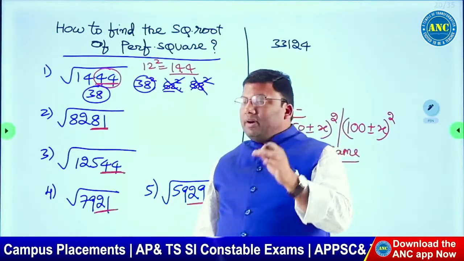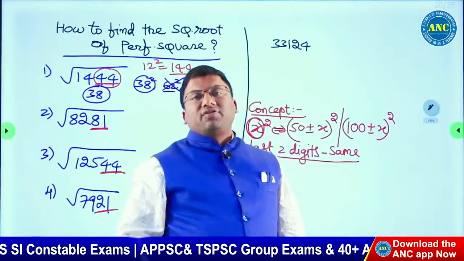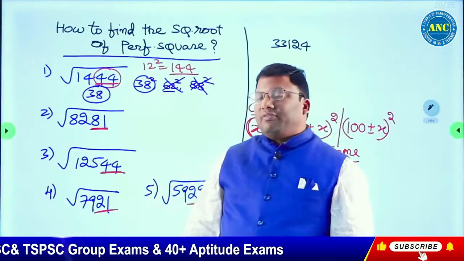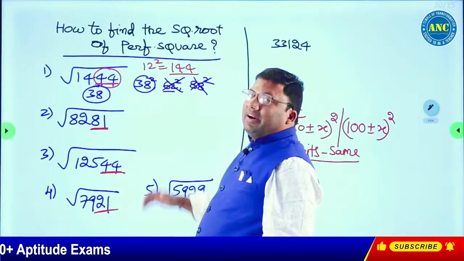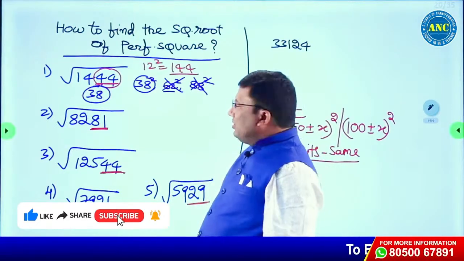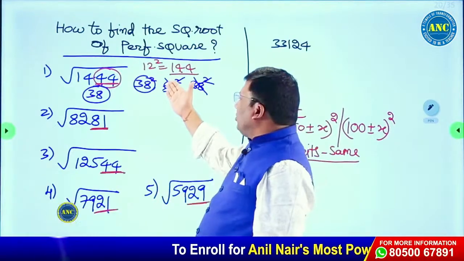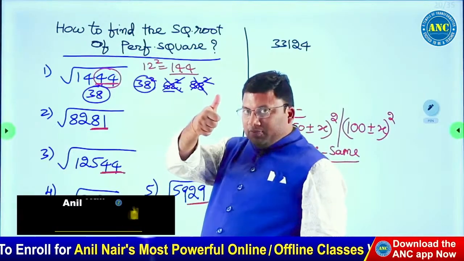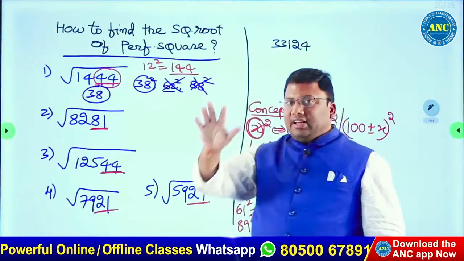1444. Step number 1. Identify the last two digits of a number. Last two digits it is 44. Which number on square it will have 44? 12 square is 144. 50 minus 12, 50 plus 12, 100 minus 12. 62 square, it is greater than 60 square. So answer has to be greater than 3600, but it is 1400. So this cannot be the answer. The only option is 38. I hope the idea it is clear.